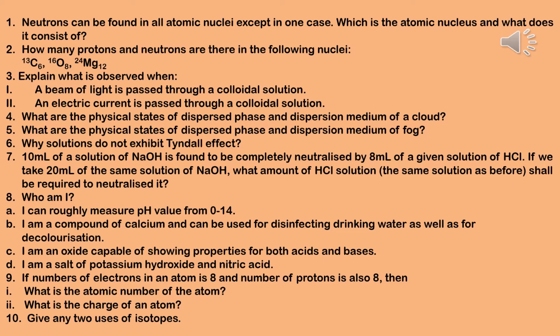Now, question number 10. Give any two uses of isotopes. Answer, two uses of isotopes are, number 1. One isotope of uranium 92U238 is used as a fuel in nuclear reactors. Number 2. One isotope of cobalt 27Co60 is used in the treatment of cancer. Remember that this Co is the symbol of cobalt, capital C and small o. You know these are all case sensitive, so please be careful when you will write this.